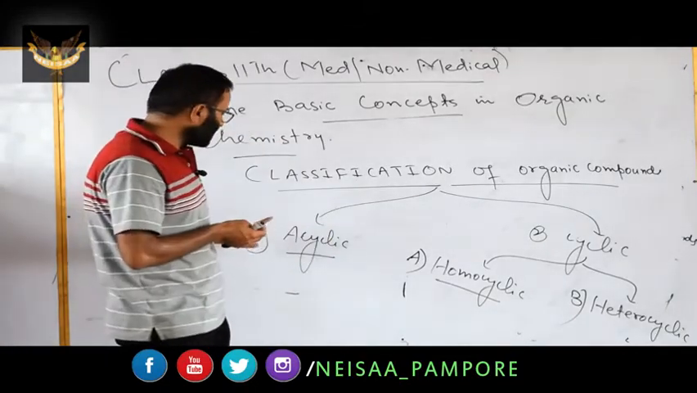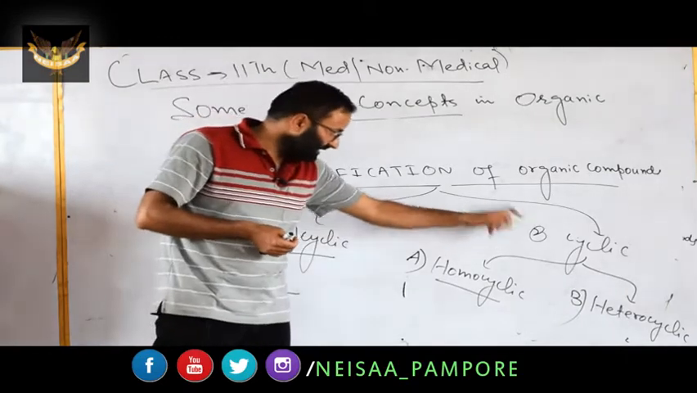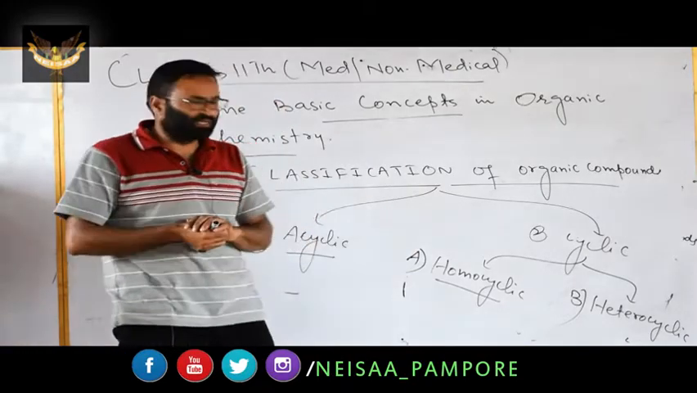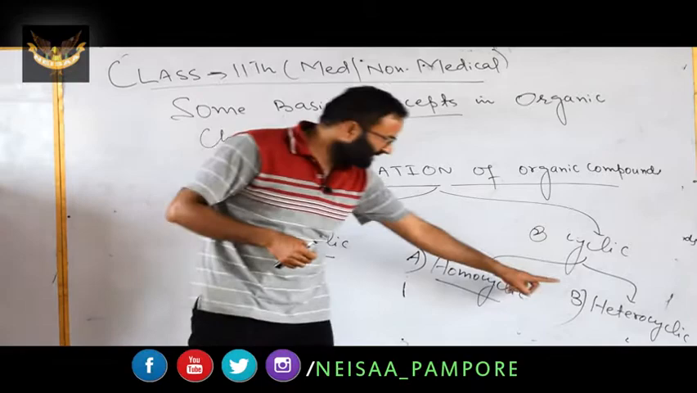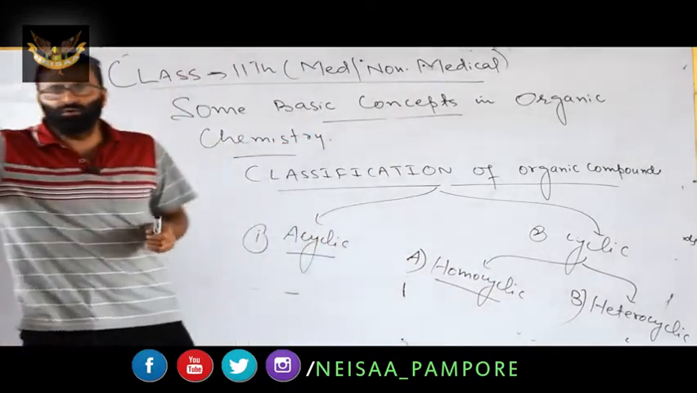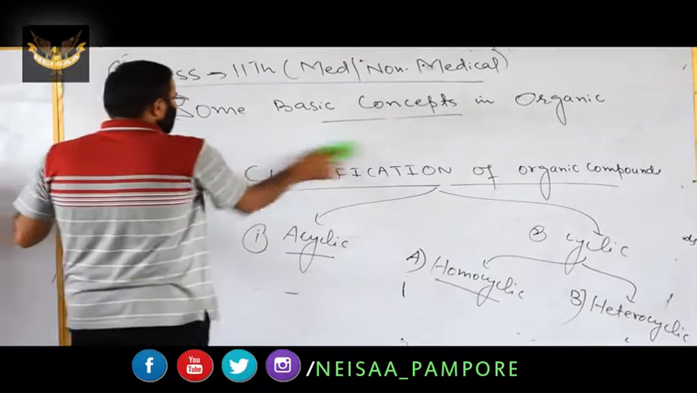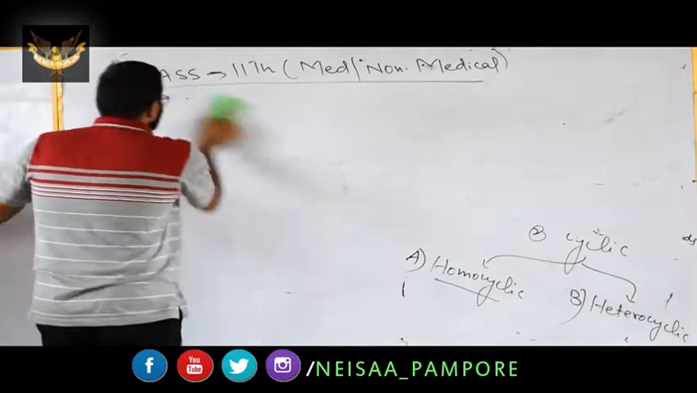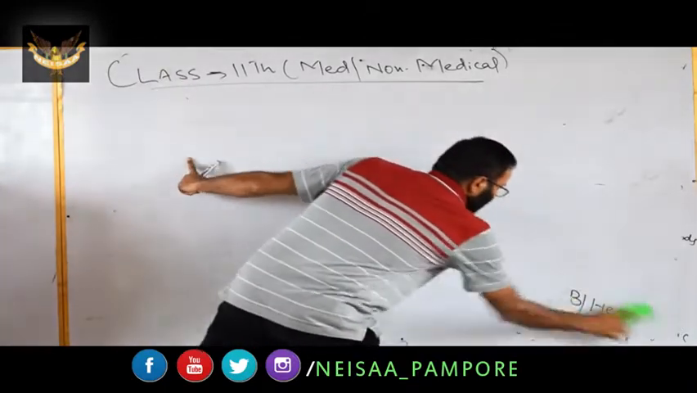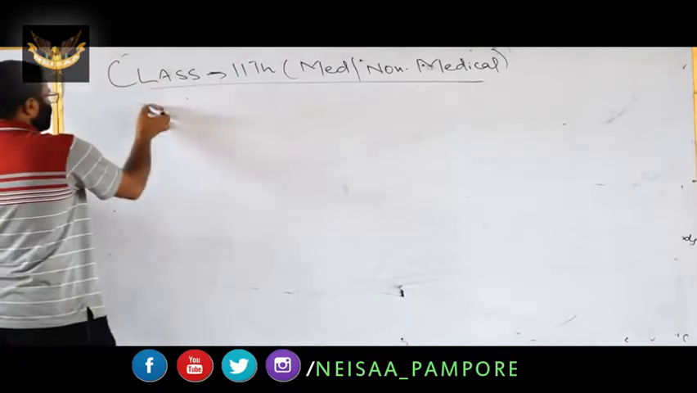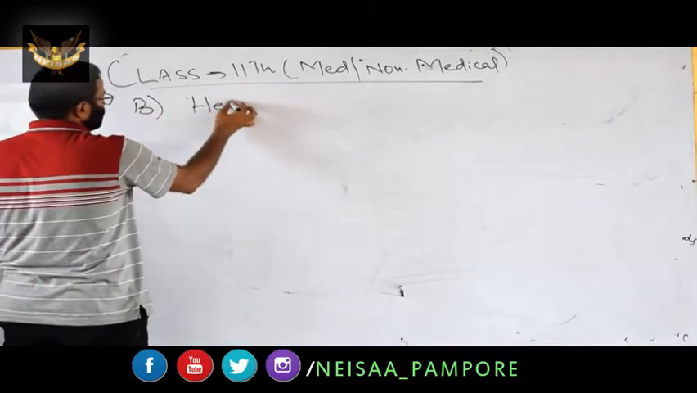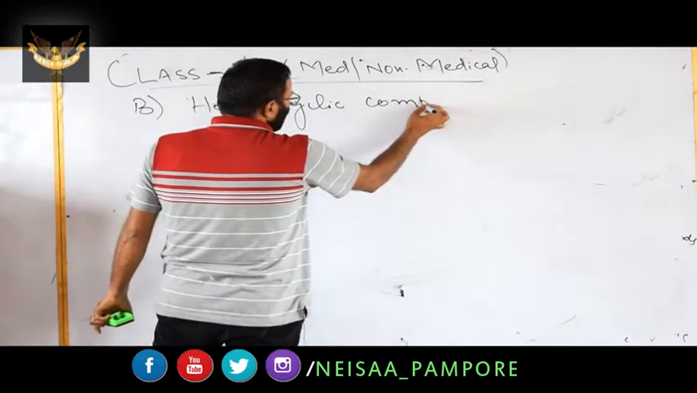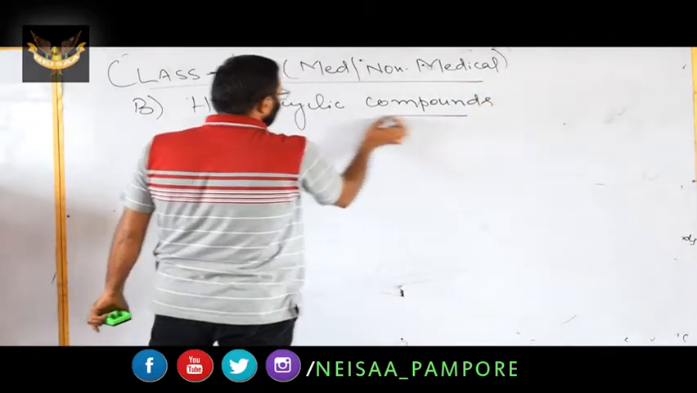It means that we have discussed acyclic, cyclic, homocyclic, benzenoids and non-benzenoids. But in this very lecture we will discuss the last type, that is heterocyclic compounds. This is the last class with which we will deal in this lecture. How can we define these organic compounds?